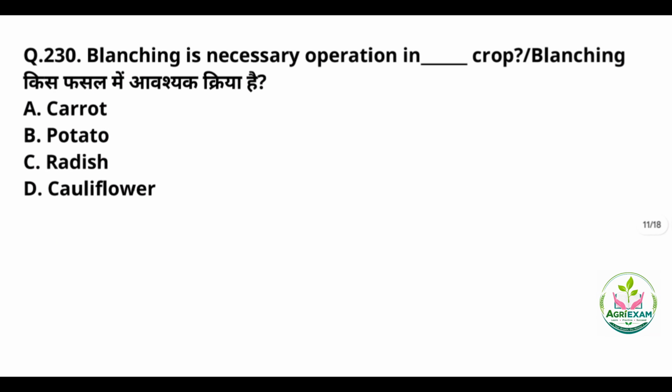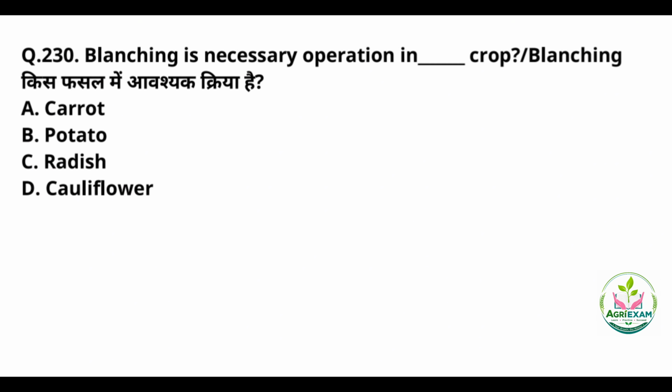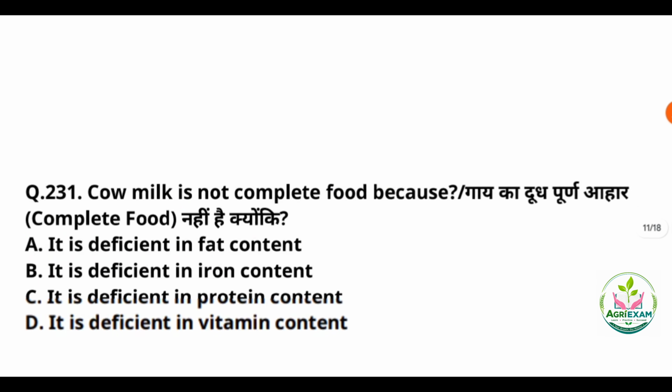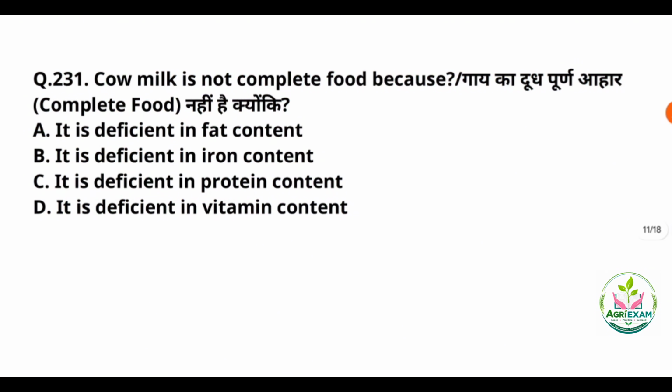30th question. Blanching is the necessary operation in which crop? The correct answer will be option number D, that is the cauliflower. Blanching is a cooking method where the food, usually vegetables or fruits, is briefly boiled for about 10 seconds to 3 minutes, and then it is immediately plunged into ice water to stop the cooking. Next, question number 31st.